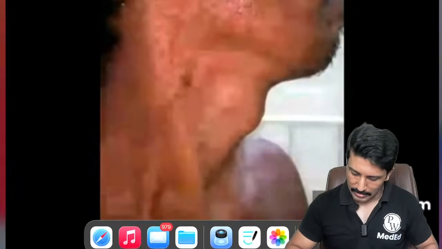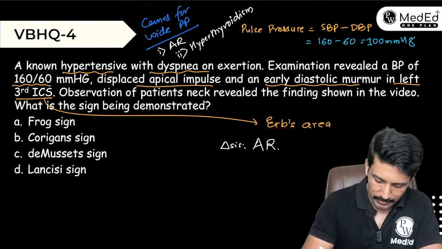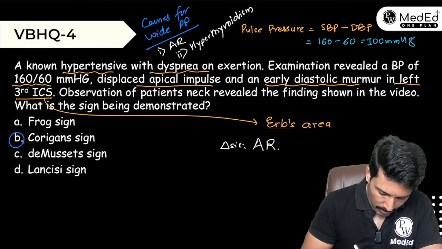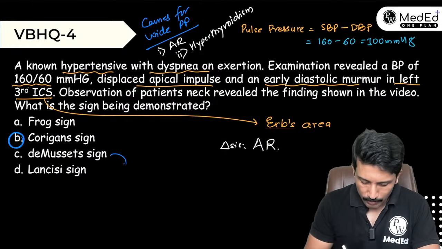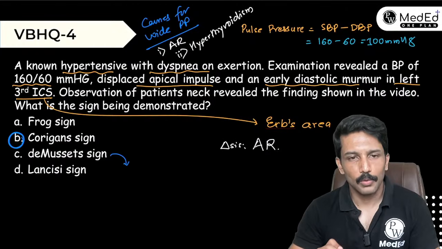And what is the name given to dancing carotids? Yes, it is Corrigan's sign. It is Corrigan's sign. What is de Musset's sign?